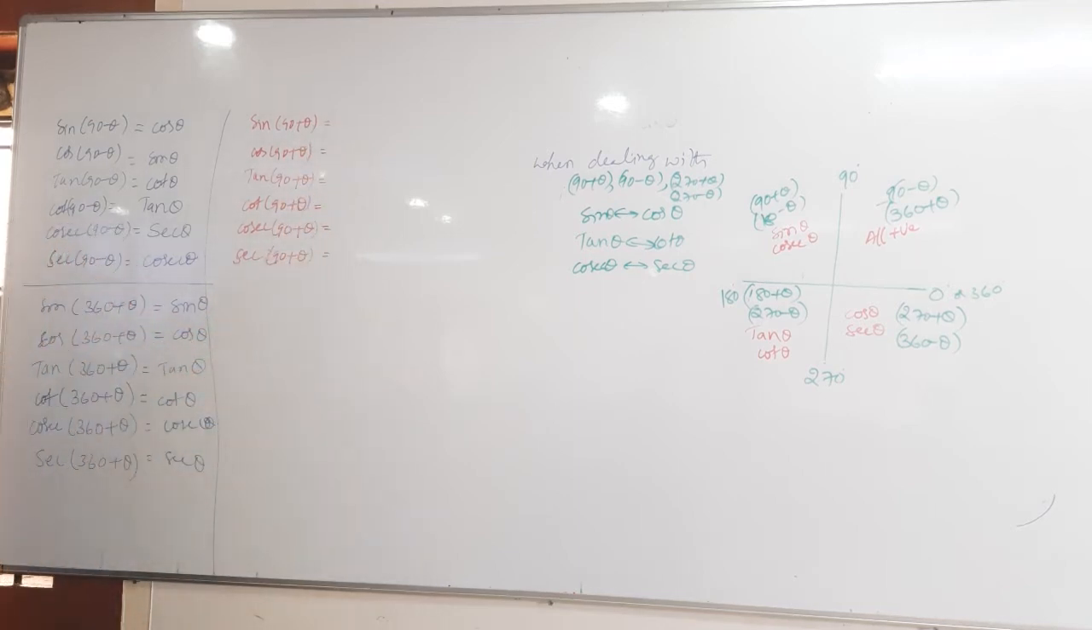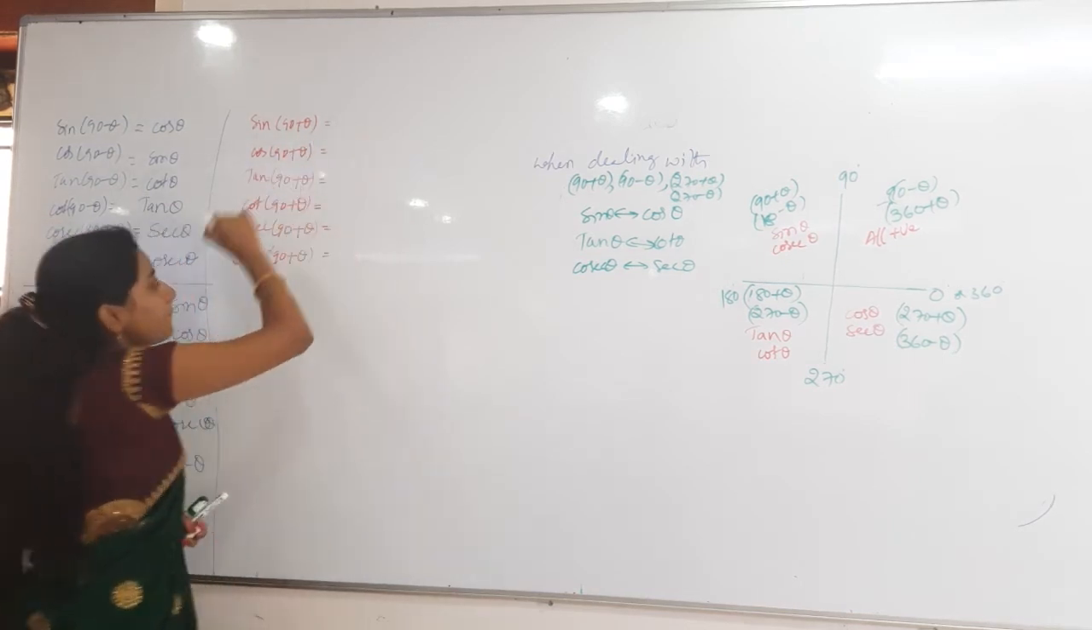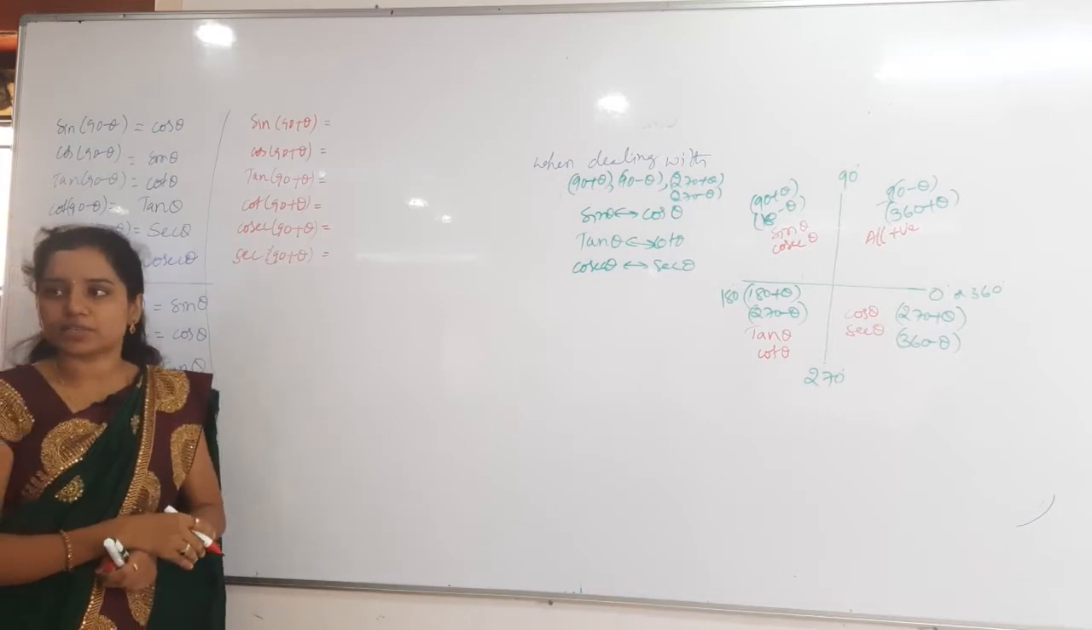Can you tell me now? Sin 90 plus theta will be cos theta. Plus or minus? Plus cos theta, no, minus cos theta, no?